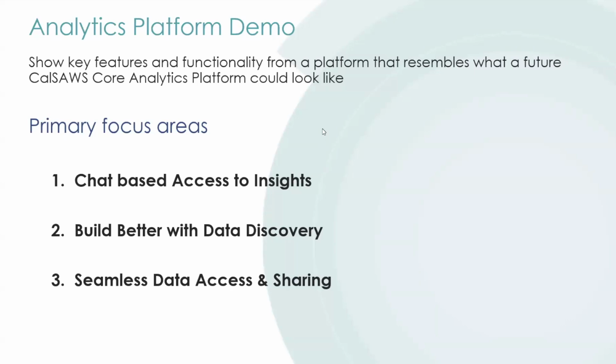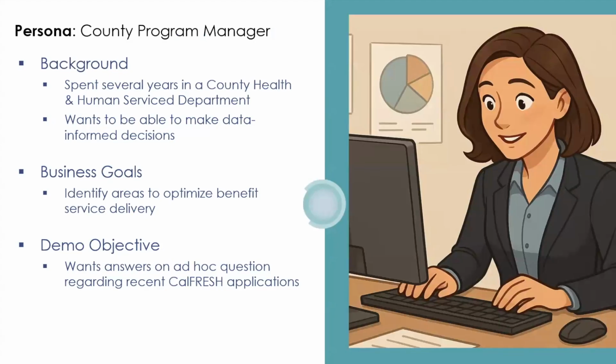So first, let's start with our persona. She's a senior level program manager for a California county currently overseeing CalFresh. She wants to be informed with data whenever making business decisions. Now, she has an ad hoc ask. She believes that there could be a demographic access issue and she wants to see if the data confirm or disprove her hunch. So let's see how she would get started.